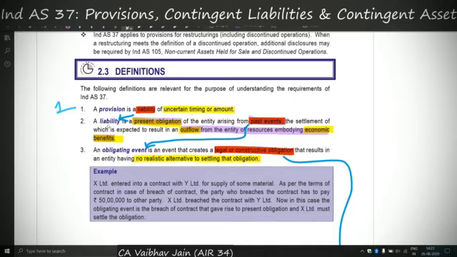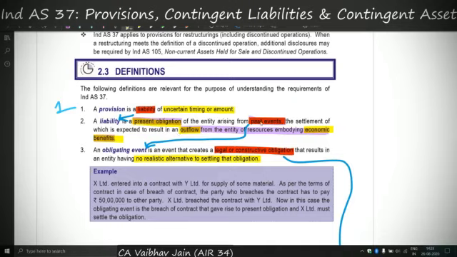Now what does a liability mean? Liability is nothing but a present obligation arising out of a past event which will result in an outflow of the entity's economic benefits, which is expected to result in an outflow of the entity's economic resources. So there are 3 components. First is a present obligation, second is past event, and third is outflow of resources.